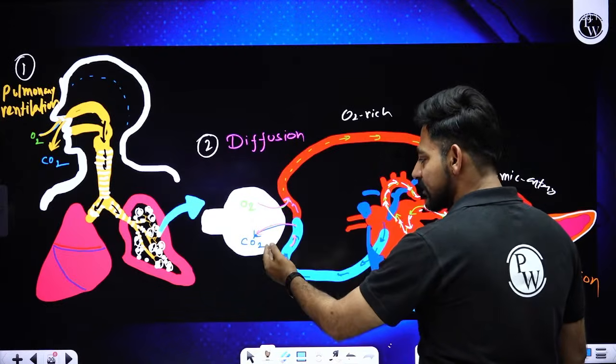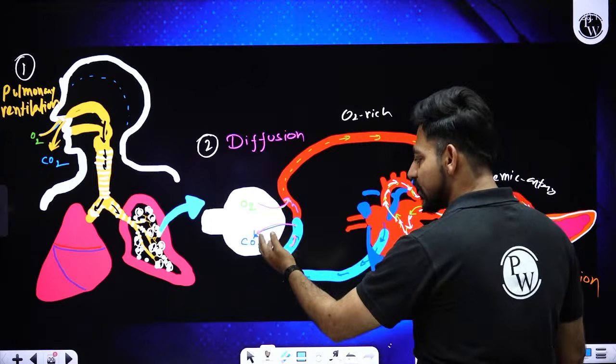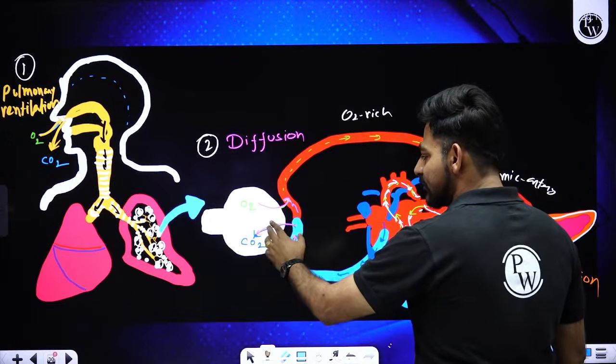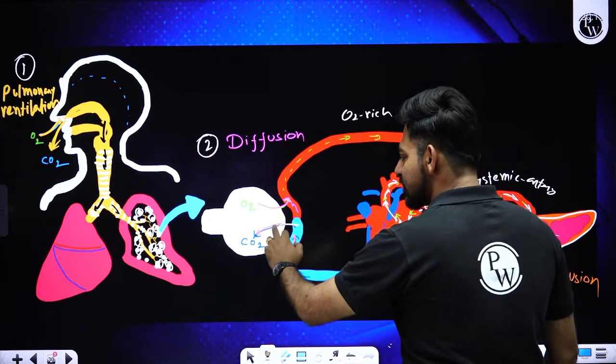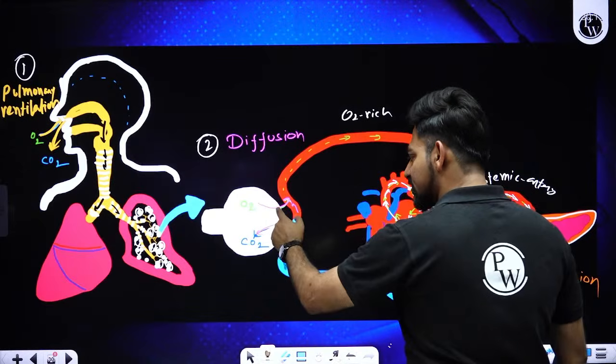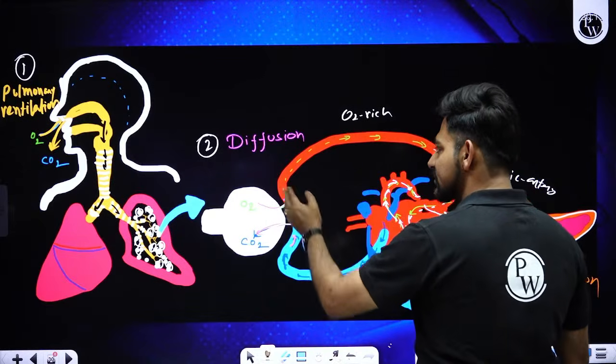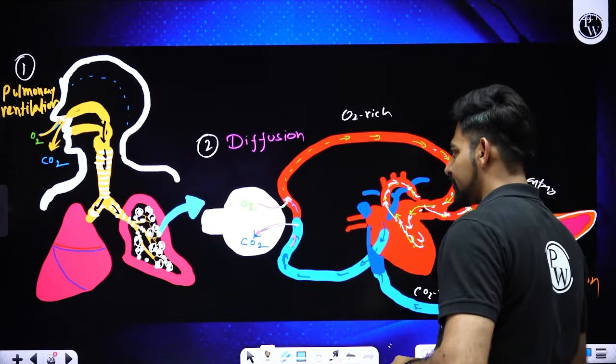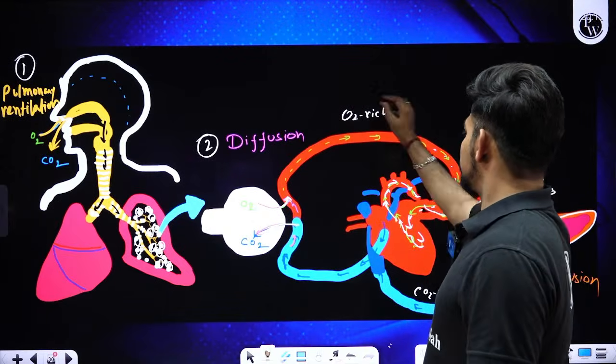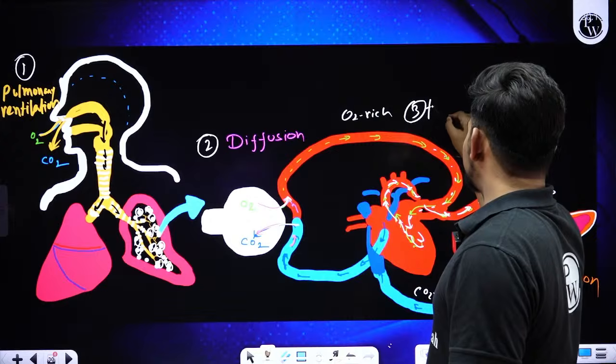Near the alveoli, carbon dioxide is unloaded from your blood and oxygen is loaded into your blood, making the blood oxygenated.